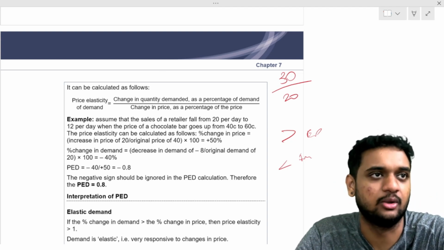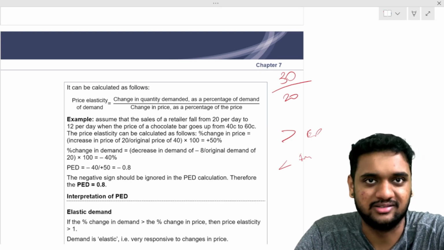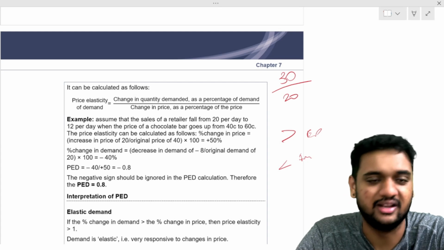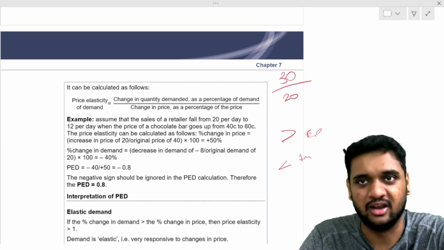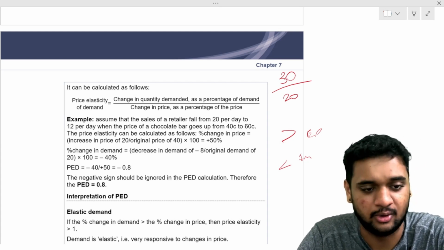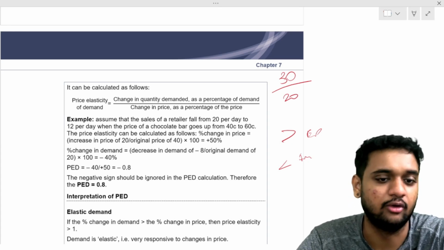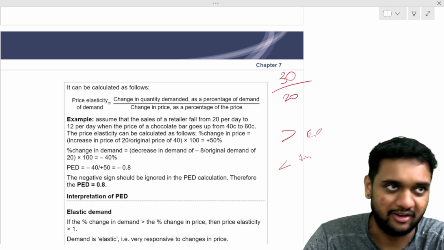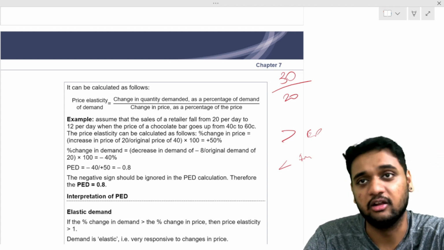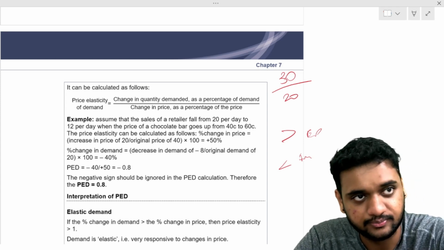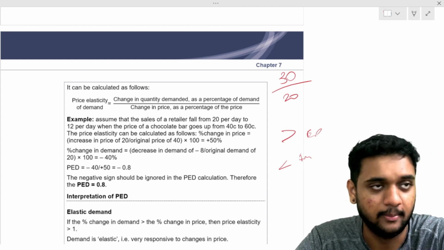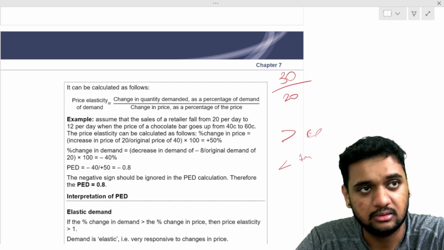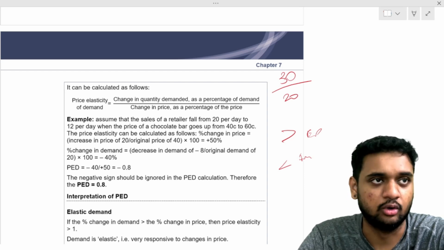The formula will be the same. It will be more than or less than one. Percentage change in quantity demanded divided by percentage change in price. More than one means elastic demand. Less than one means inelastic demand. These are the two things you have to know. Nothing more is required from the perspective of a performance management chapter. Perfectly elastic, perfectly inelastic, you will see in economics. Here it's not required. Understood?